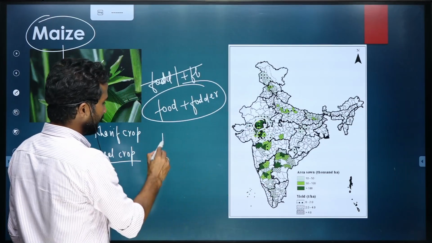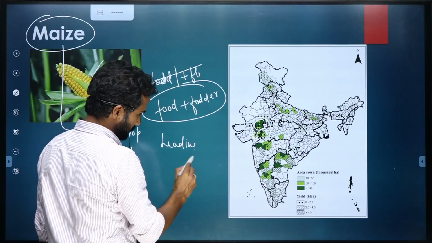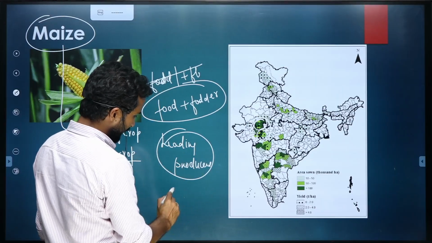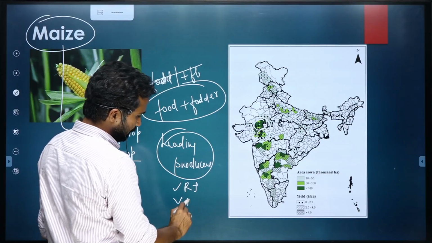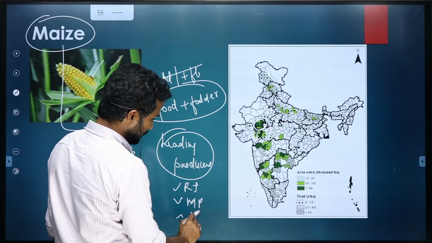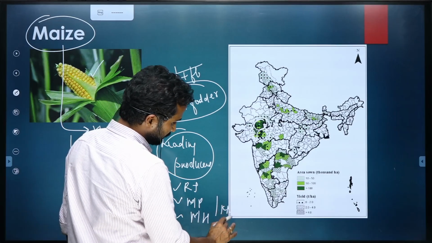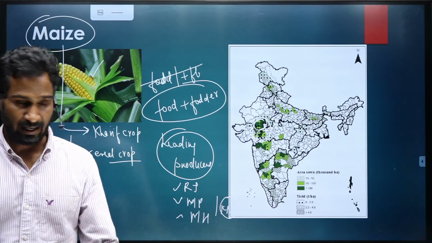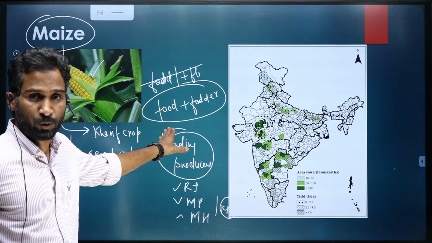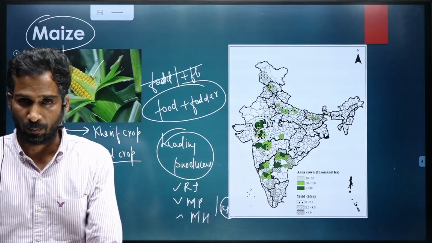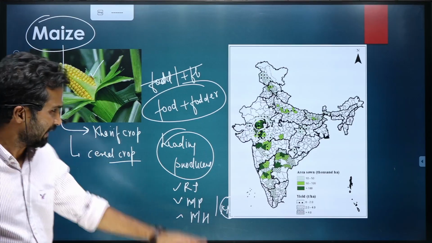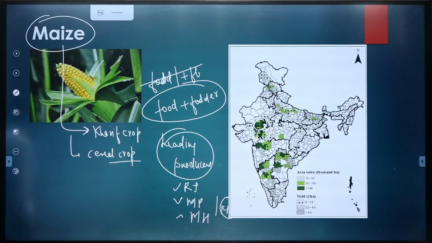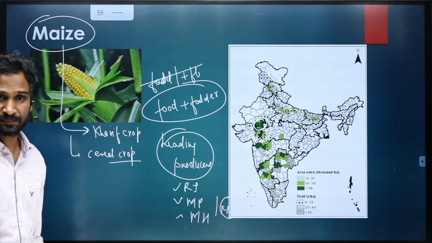So we talk about the leading producers. Leading producers would be Rajasthan, MP, Maharashtra, Karnataka. All these are the leading producers of maize, and it is mainly grown as food crop as well as fodder crop, again in semi-arid climatic conditions.